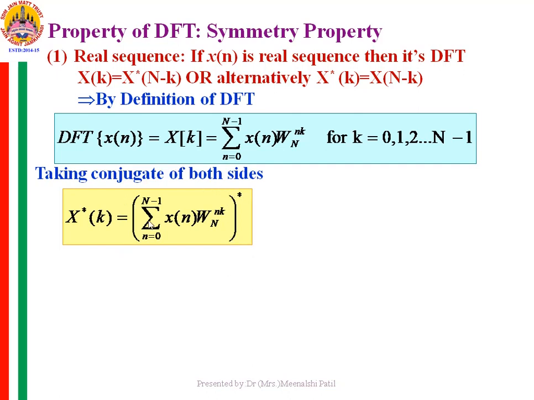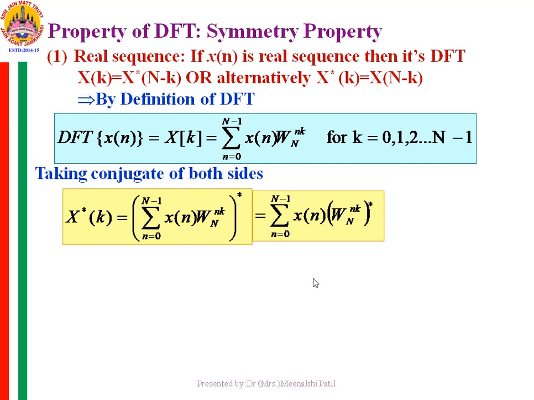The conjugate of this bracket means there are two terms, the conjugate of x of n and the conjugate of W raised to nk. Now x of n, as given, is purely real. So the conjugate of x of n is x of n itself, and the conjugate of W raised to nk is W raised to minus nk.